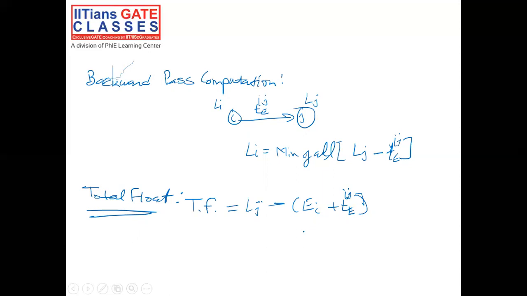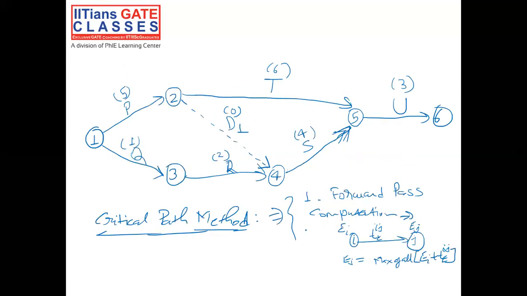Now go back to our network diagram and try to calculate the earliest time and the latest time for each event or node. So starting from E equals 0, event 2 can happen earliest at, by using this particular formula, 0 plus 5, that is equal to 5.